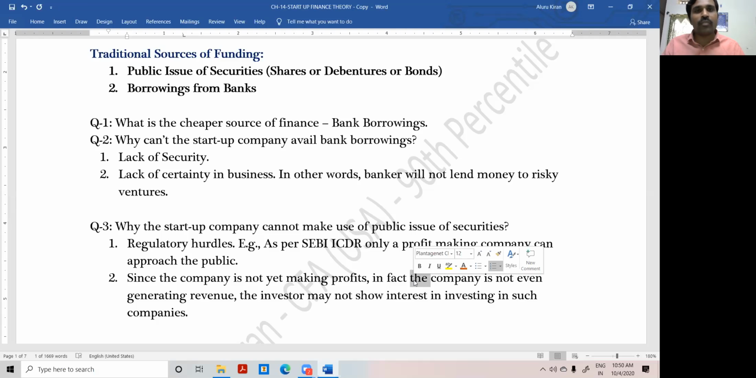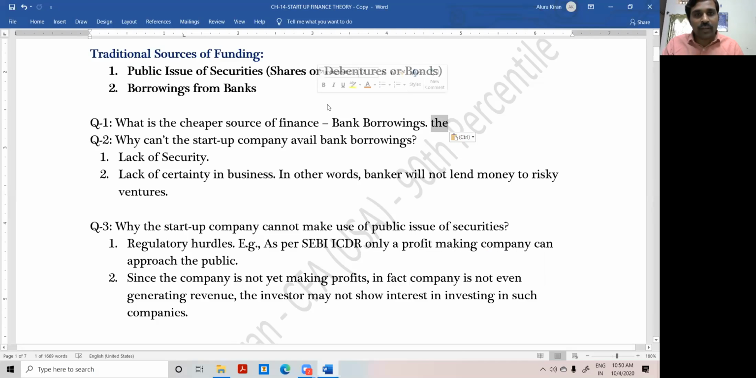I am hardly saving 50,000 or 80,000. If I invest the entire 1 lakh, my hard-earned savings, in one company, and that entire 1 lakh is lost, what is my fate? You got the point? That is the reason. First point: retail investors do not have enough wealth to lose.